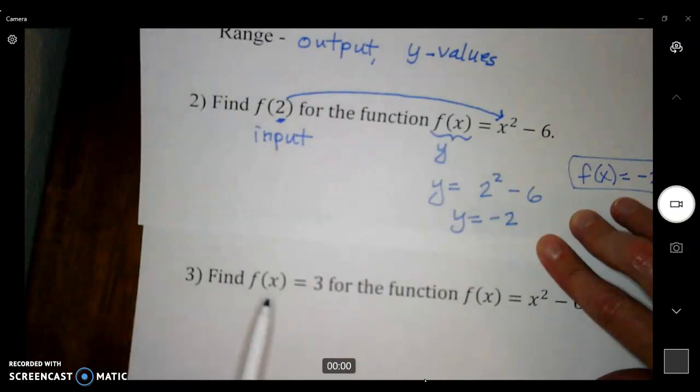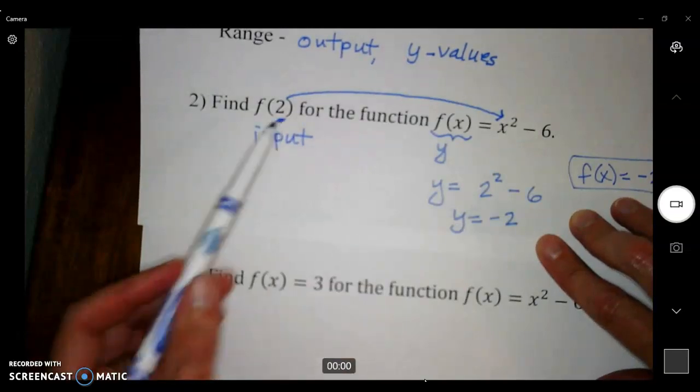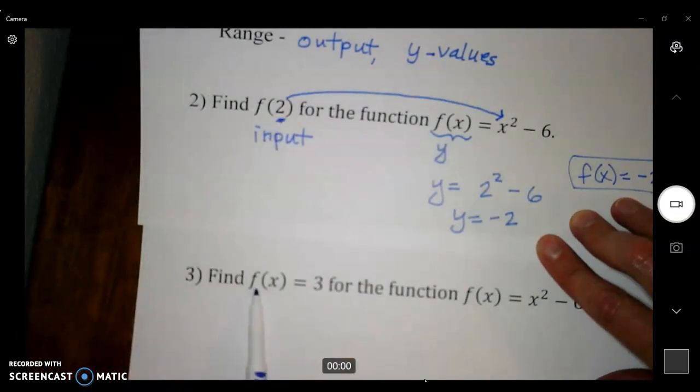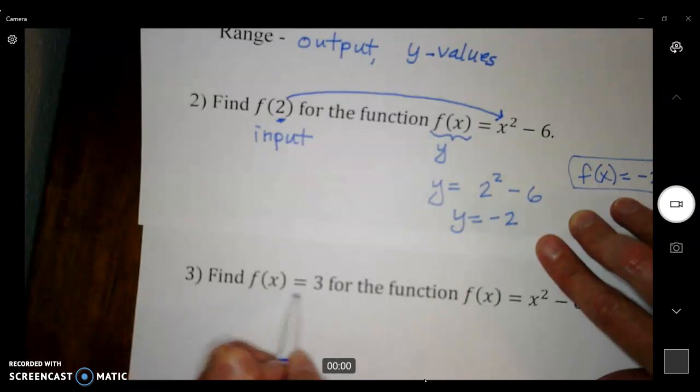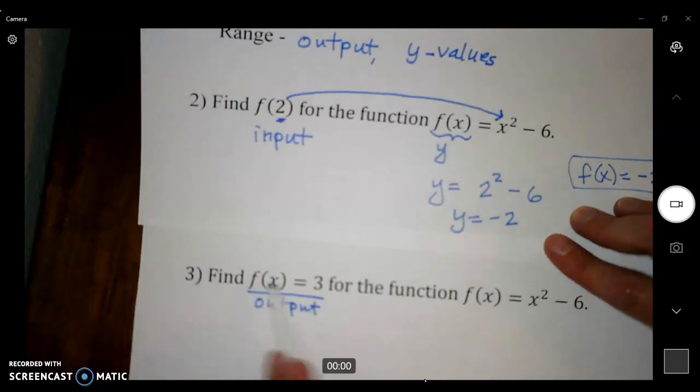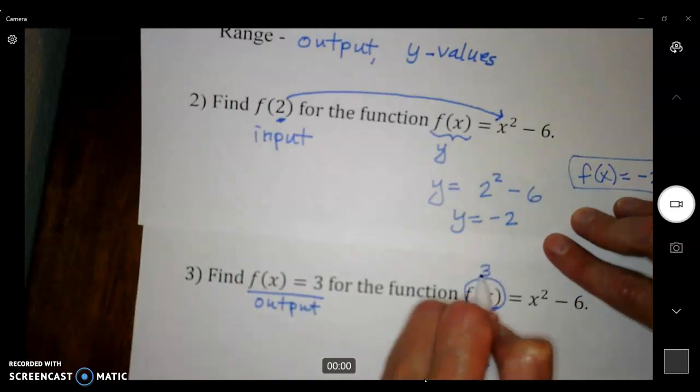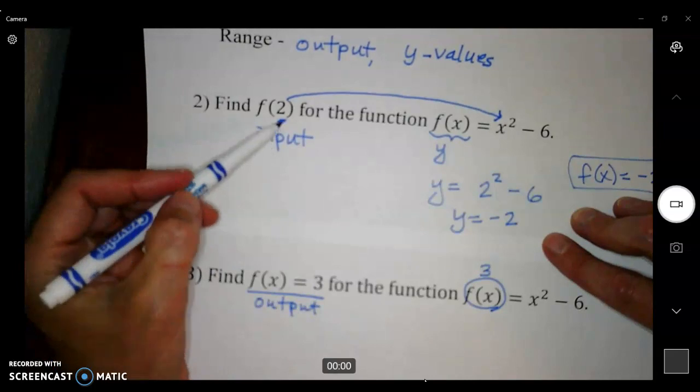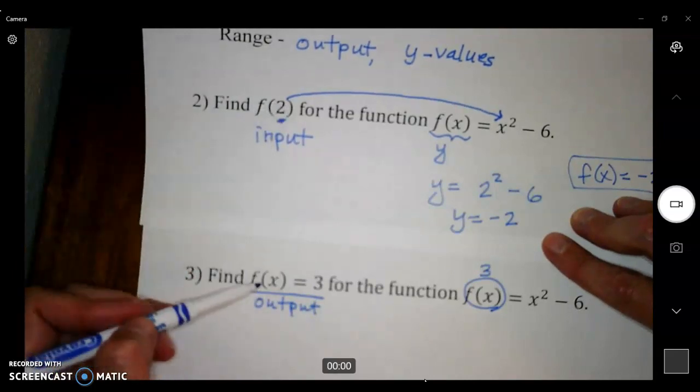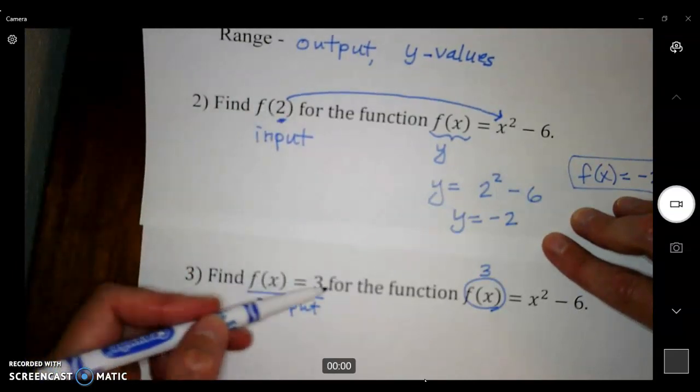Number 2 has 2 in the parentheses here, and number 3 has f of x equals 3. So this time, this is output. So this stands for y, right? This is my output. So I'm going to replace this whole thing here with a 3. So just notice the difference. Input, we'll put it in the parentheses. Output will go f of x equals something.